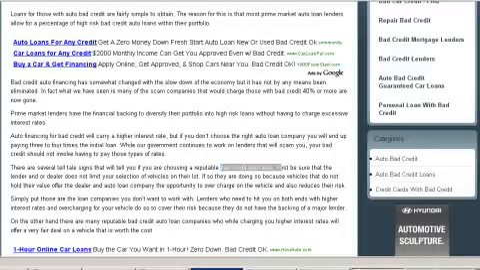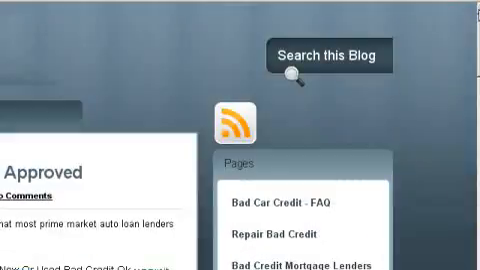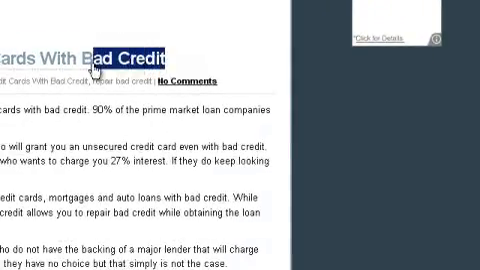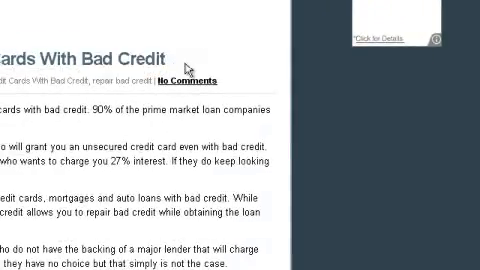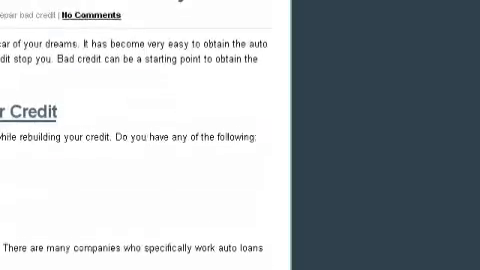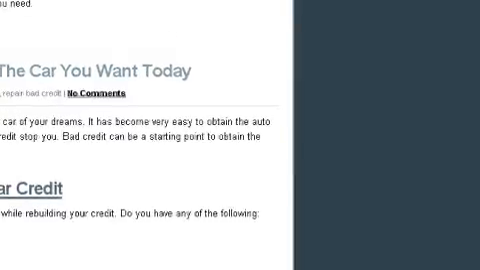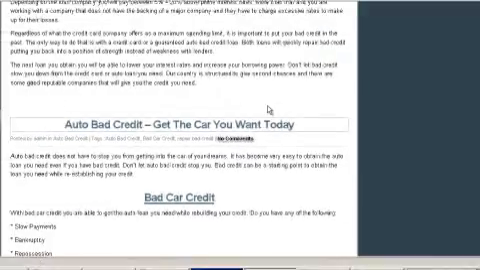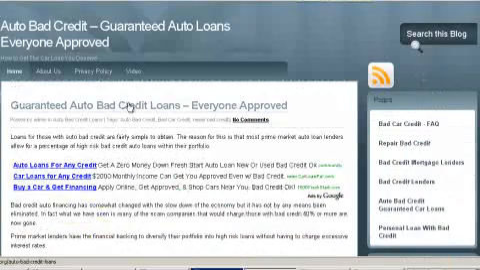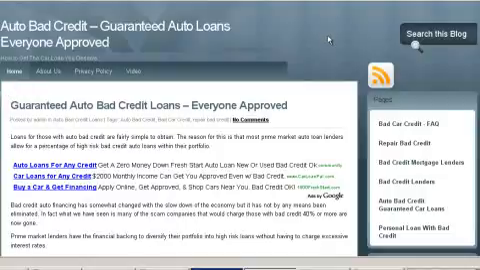Now, what you want to do is you want to post maybe 3 or 4 different posts. You see here we have guaranteed auto bad credit loans. You scroll down, how to obtain unsecured credit cards with bad credit. We found another LSI word that we decided to try to monetize, or not monetize, but more or less try to get ranked on page 1 of Google for, which was repair bad credit. Okay, and again, these are just LSI words, auto bad credit. So we actually used auto bad credit twice, okay, as far as different posts. Remember that the last post that you do will actually be the first post here. And do not publish your blog until you are completely done.